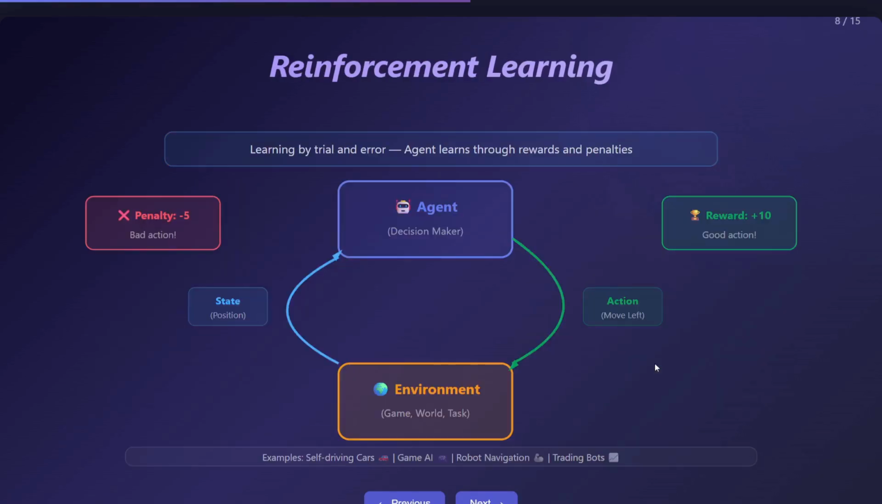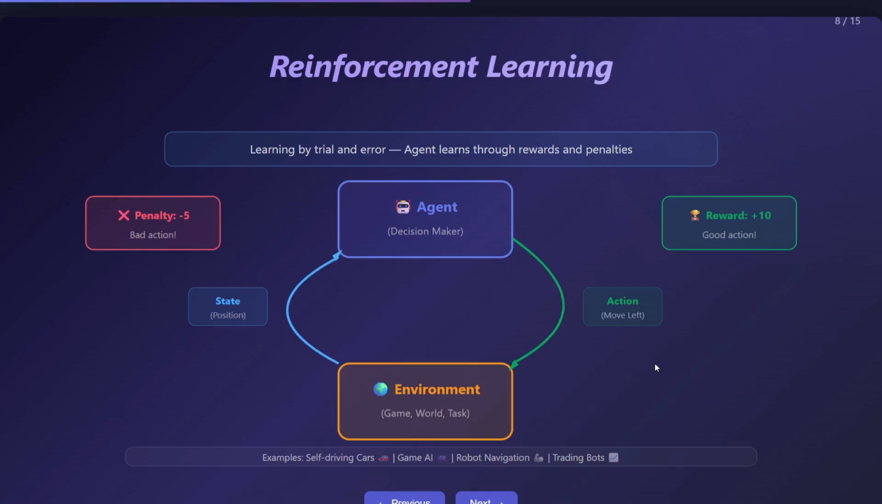Okay, now we will see what is reinforcement learning. This is very interesting, I think. Think of it like training a dog. When we are training a dog, if the dog does something good, you give a treat, like a reward. And if the dog does something bad, you say no, that means a penalty. Over time the dog learns what to do and what not to do. The same concept applies in reinforcement learning also.